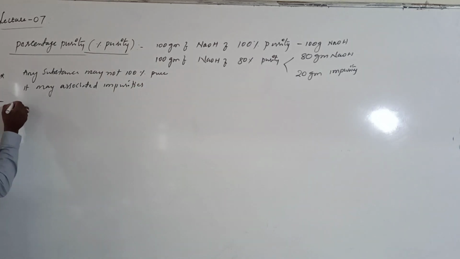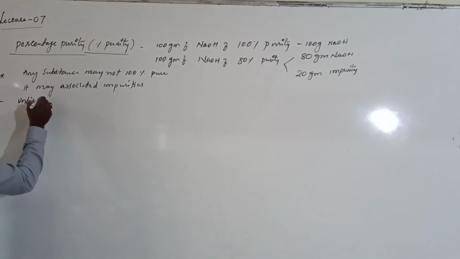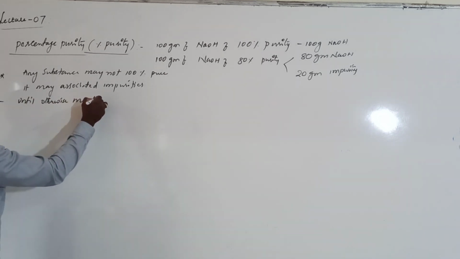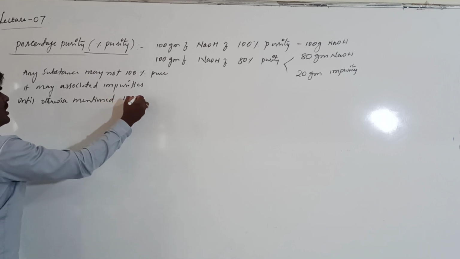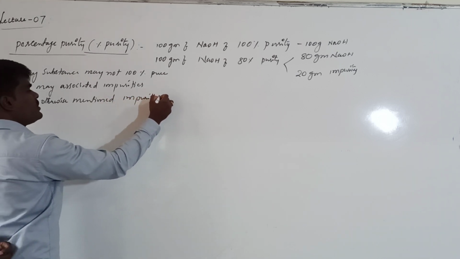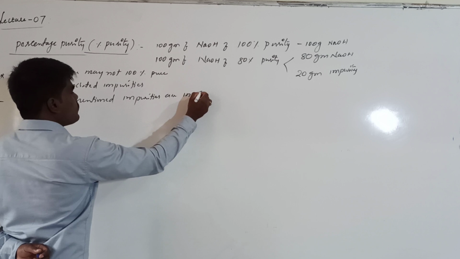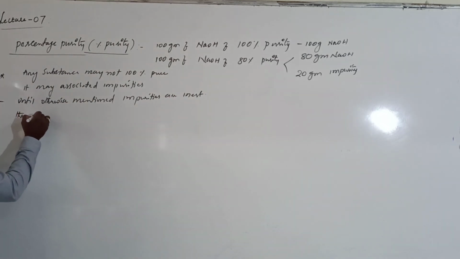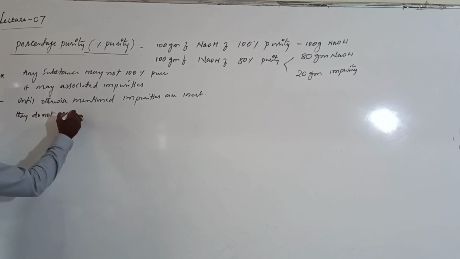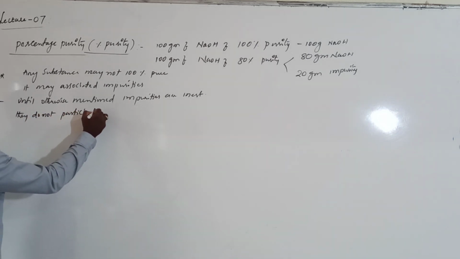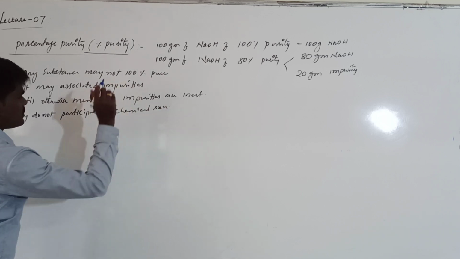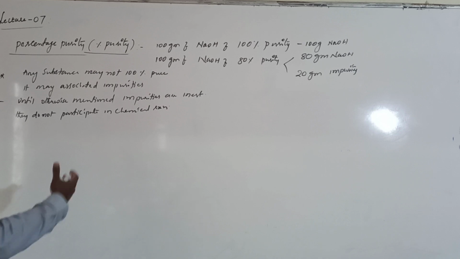Importantly, until otherwise mentioned, impurities are inert. What is meant by inert? They do not participate in chemical reaction. If they participate in a chemical reaction, they will be interfering with the product.